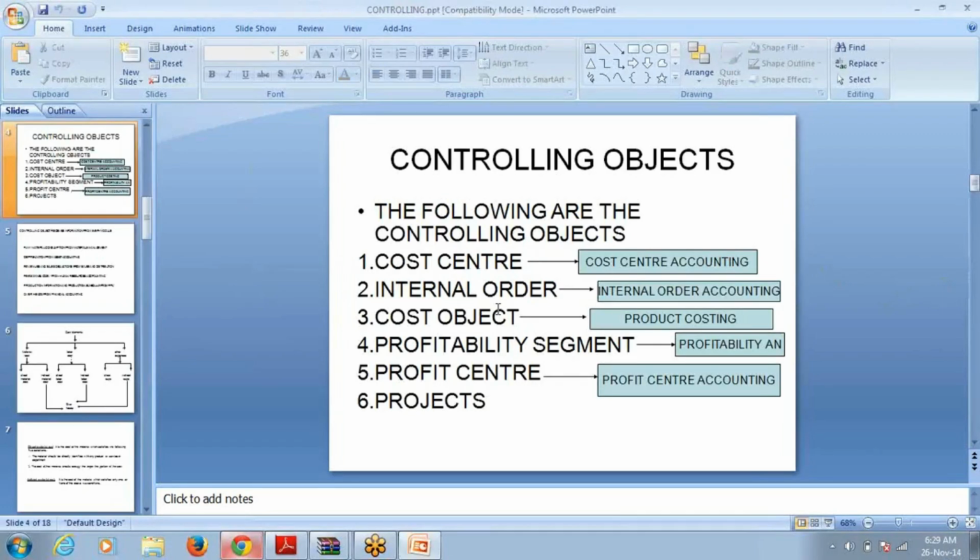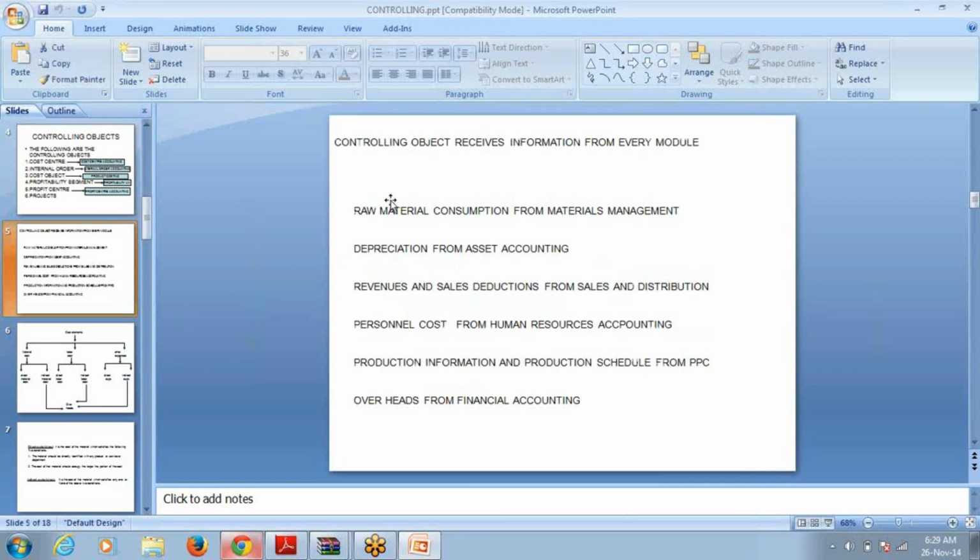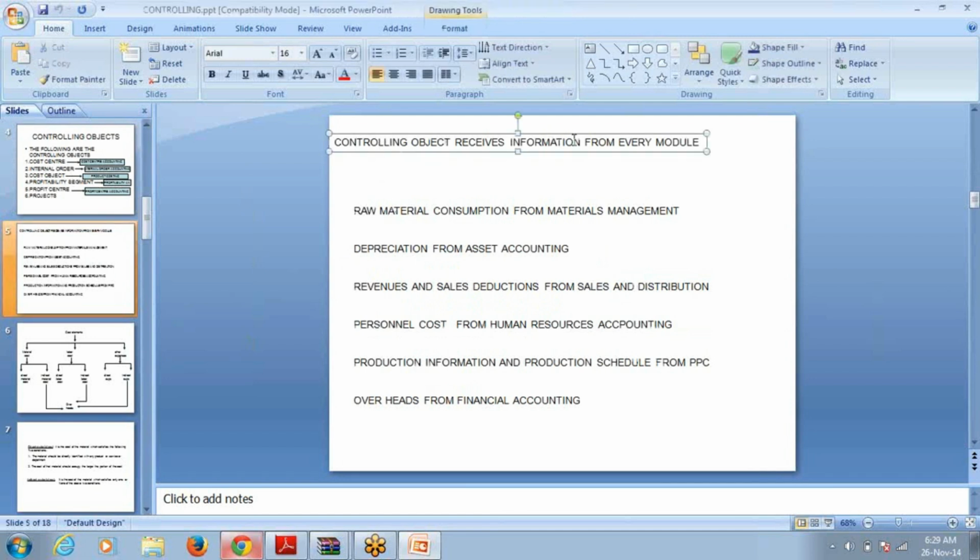Integration of project systems with the controlling component, right? Like WBS element, work breakdown structure, network activities. These are the elements through which project systems is integrated with the controlling component. Now, the controlling object receives the information from almost every module.